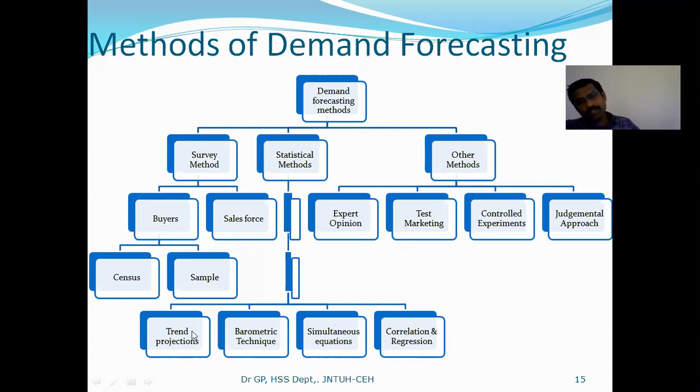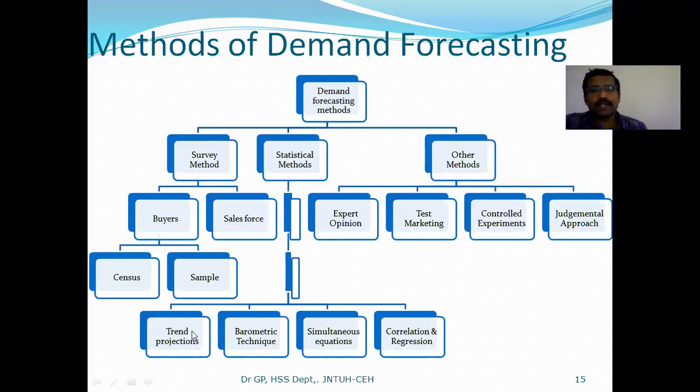Trend projection is about getting the data of previous years: last year, how many goods we sold, and the year before last year. Likewise, we collect 5 to 10 years of data, and by collecting the data, we can estimate what will happen next year.